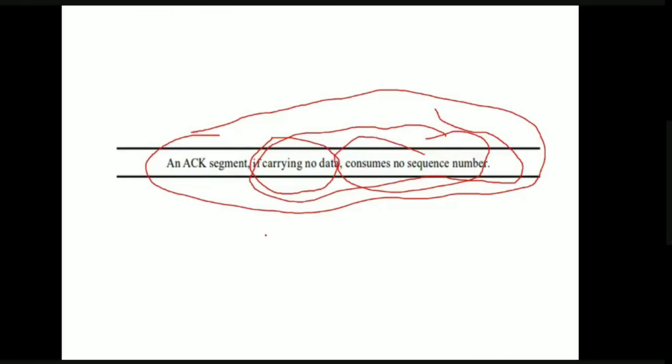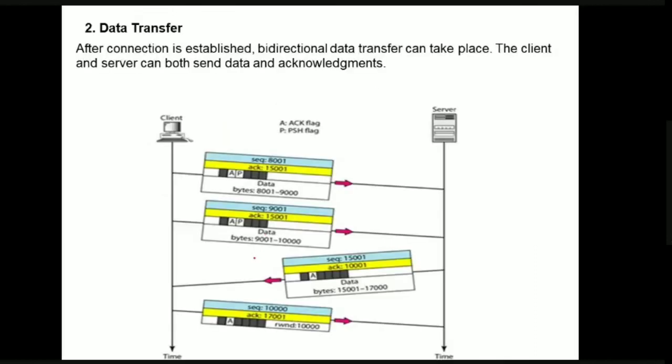So we completed the first part, connection establishment. The second part in TCP communication is data transfer. After the connection establishment has been completed, the bidirectional data transfer takes place. The client and server both can communicate and they can send acknowledgements.